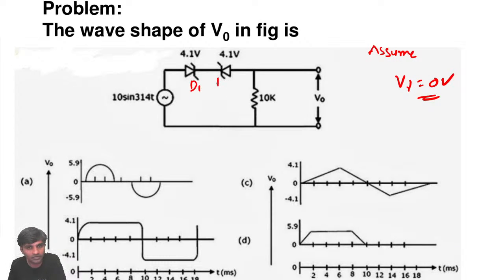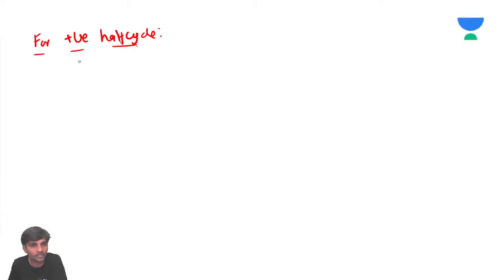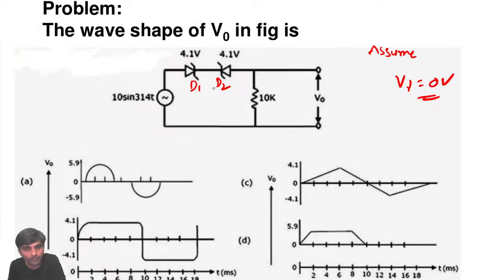Let's say diode D1 and D2, right? Let's assume that diode D1 is short circuited. For positive half cycle, D2 becomes either off or in breakdown. Whenever diode D2 is off, D1 is on, which is not possible. So both diodes will be off and the output is going to be 0.